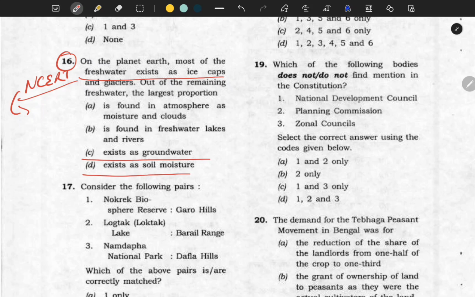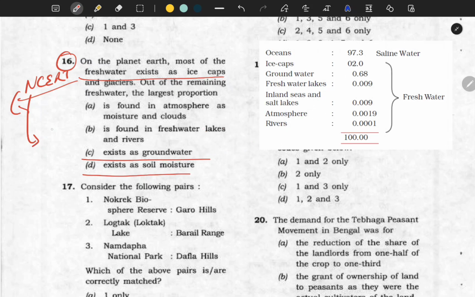So there is a diagram in the NCERT regarding the percentage of fresh water on the earth. So it is in the NCERT. So I'll try to fix this, I think you can see on the top right side of the video, I will put the image there. Okay, you can refer there.